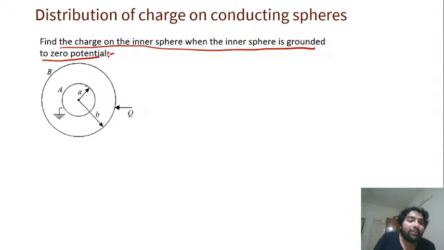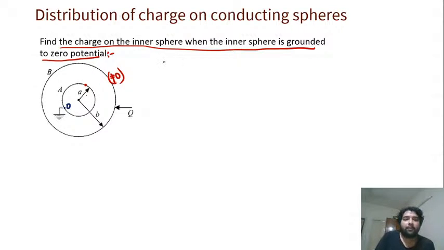The potential on the inner surface is zero. On the outer surface, it is non-zero. We know how much the potential there is; we already solved that problem in the beginning today. So we know the potential on the outer surface, but on the inner surface, the entire surface is zero potential. So let's solve it.